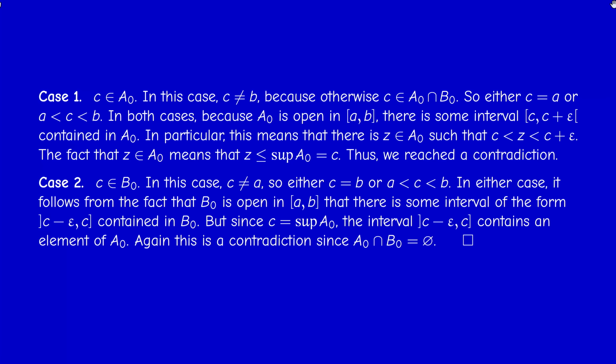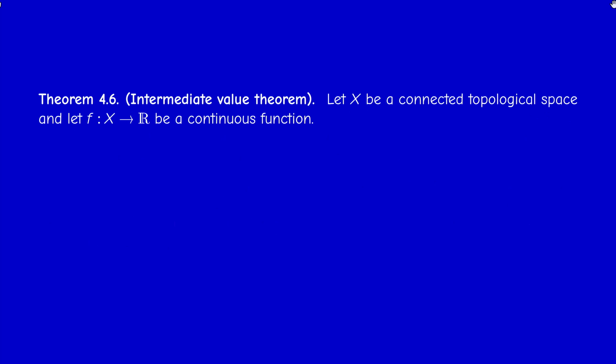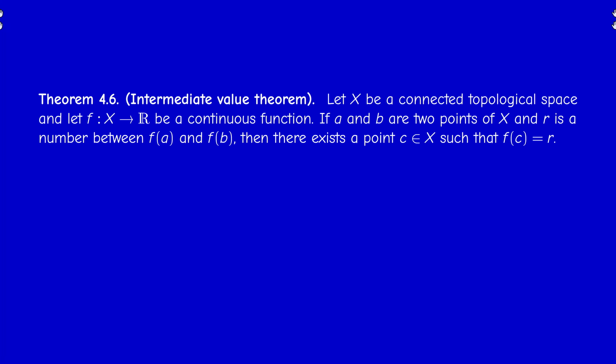Okay, so this concludes the proof of the fifth result, and I will end with a theorem that you encountered in first year. It's called the intermediate value theorem, but it's a general version of what you learned because instead of considering a function from an interval of R into R, we can consider a function from an arbitrary connected space into R. Okay, so if X is a connected topological space and F is a continuous map from X into R, and if we take two points A and B in X, so their images under F are real numbers. So F of A and F of B are real numbers.